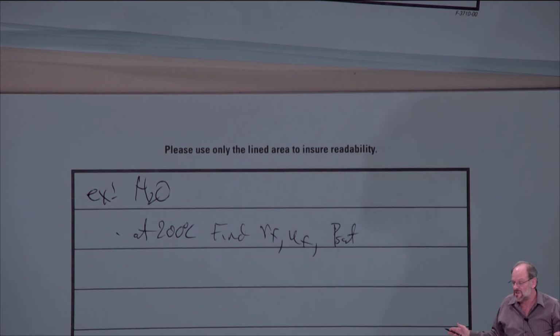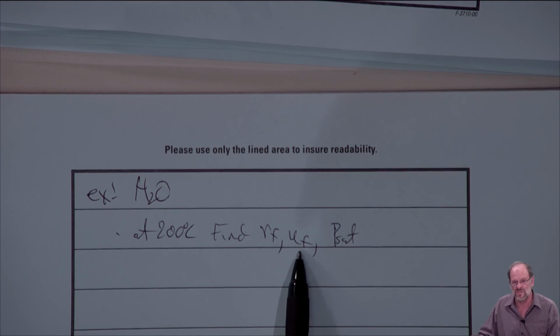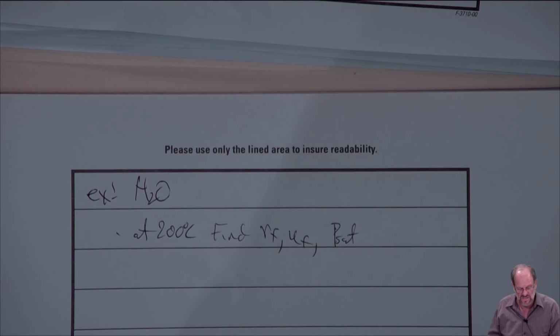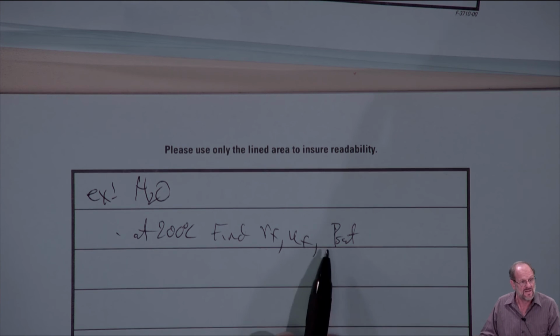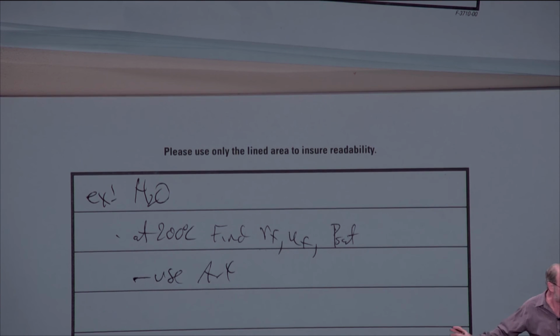Okay, so we need to figure out what tables to use. Now this is a little bit easier, right? I haven't exactly said that there's two properties. I've simply said at this temperature, what is the saturated liquid specific volume? What is the saturated liquid's specific internal energy? What's PSAT? It should be entirely obvious just based on the problem statement that we have to use table A4, right? You're given temperature and you're asked to find saturation data. Where does the saturation data exist? Well, it's in table A4. So it's really just a matter of going to the table and then scrolling down to the given temperature.